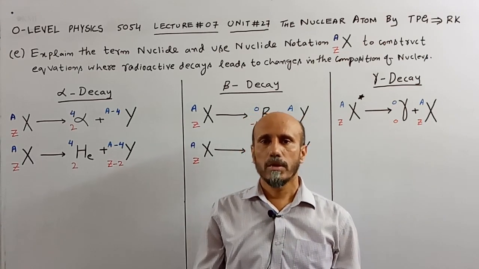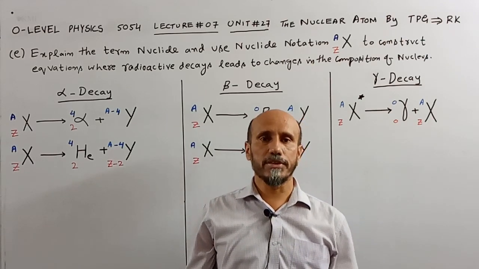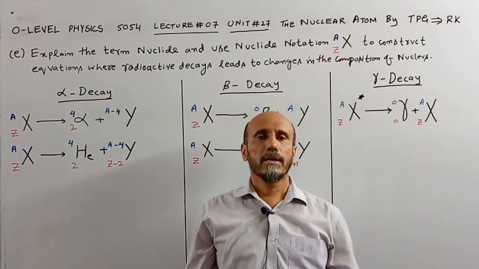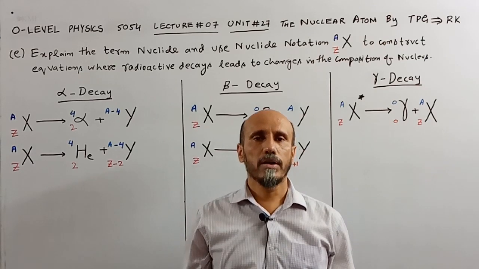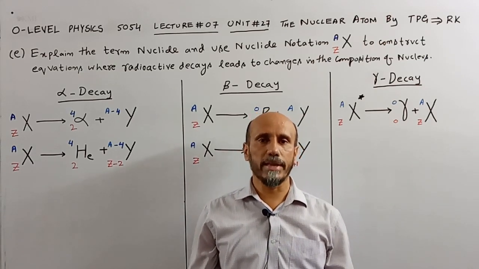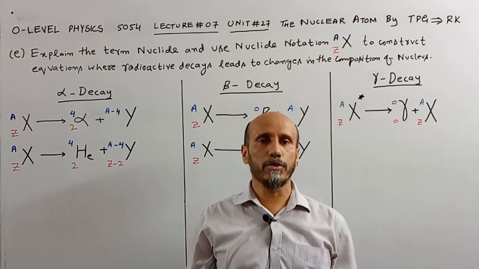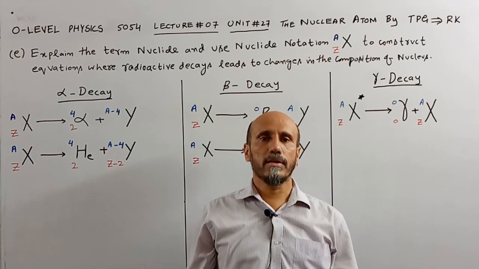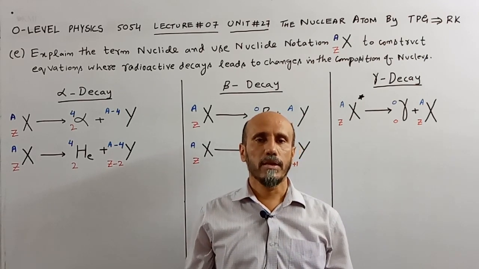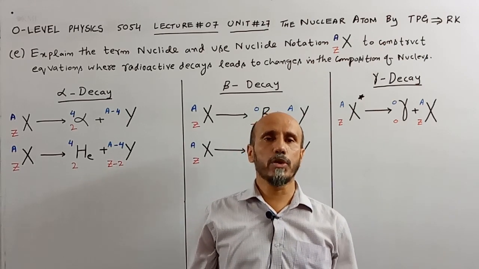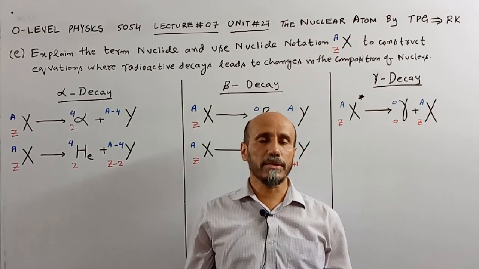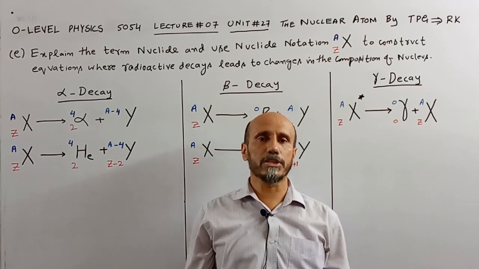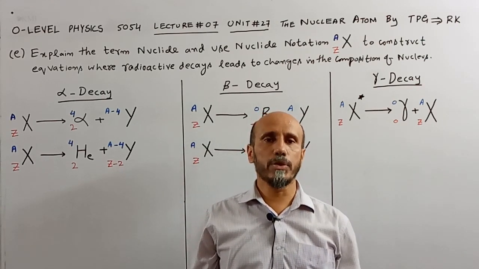For gamma it was written 0 gamma 0. Then we studied another definition of radioactive decay: the process in which an element emits any type of radiation, alpha, beta or gamma, from its nucleus is called radioactive decay. Always keep one point in mind: whenever a radioactive element emits radiation, after emitting it the element is converted into a new element.